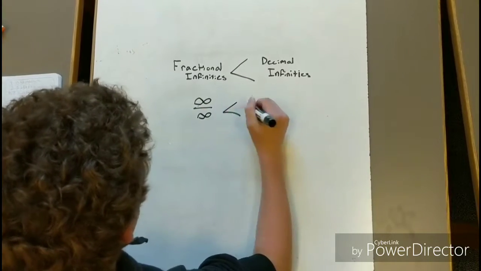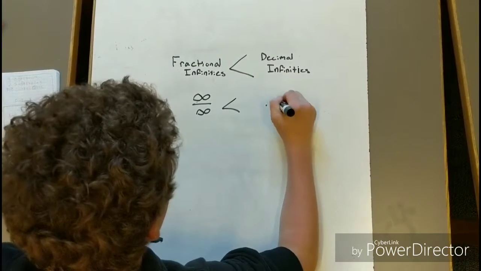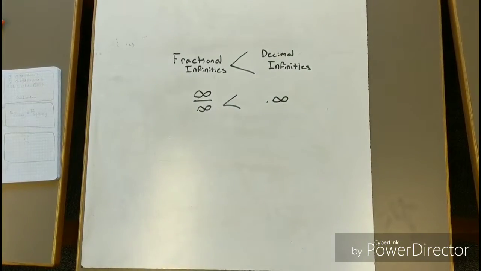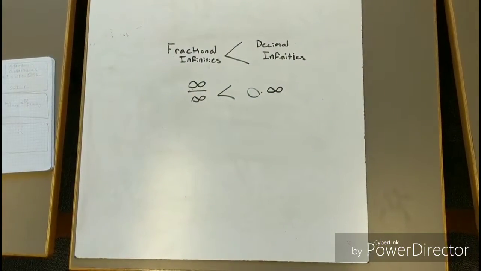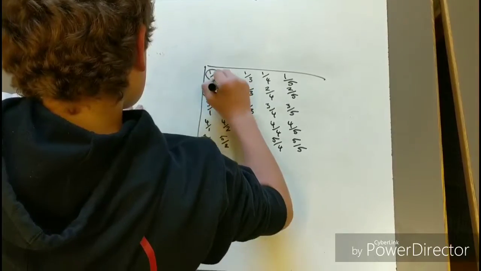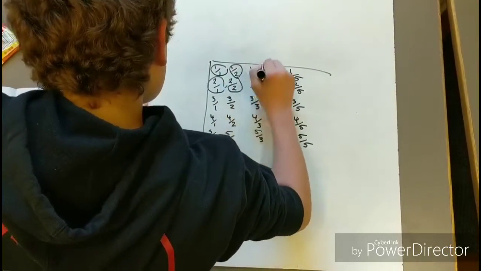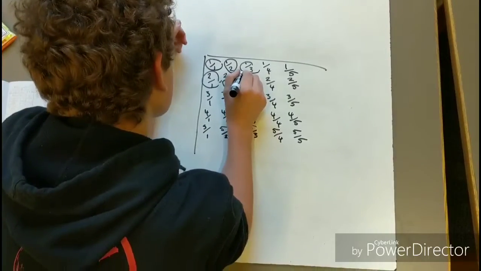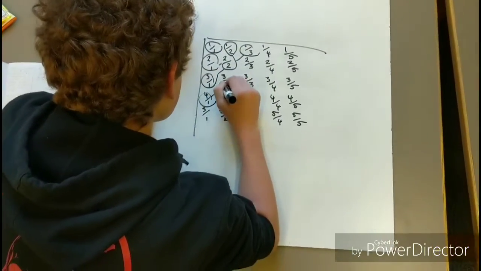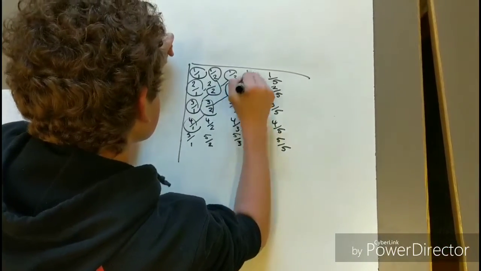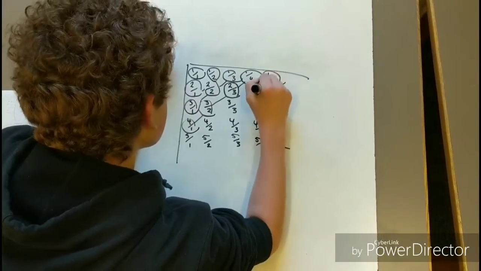Not all infinities are the same size. For example, fractional infinities are smaller than decimal infinities. You can prove that decimal infinities are greater than fractional infinities in a simple way. By making a table like the one we're making now, you can prove that you can list every single fraction.